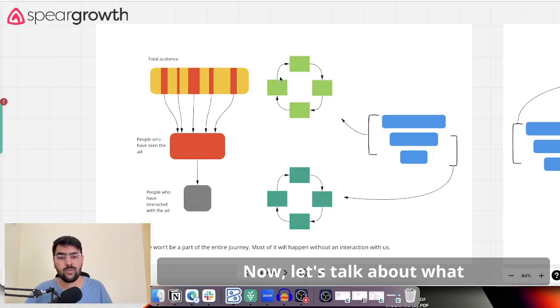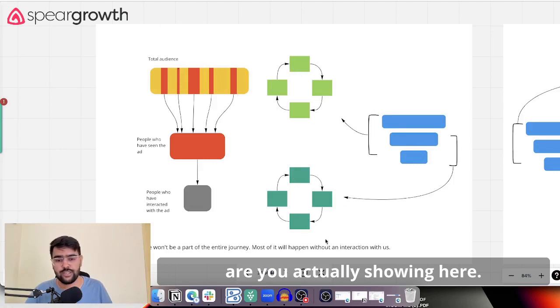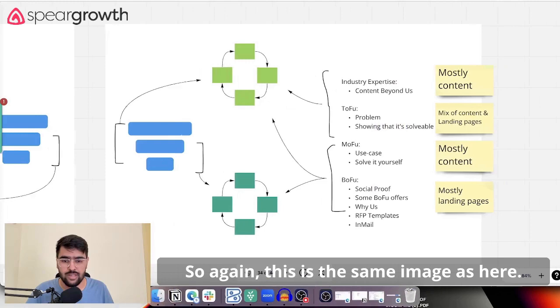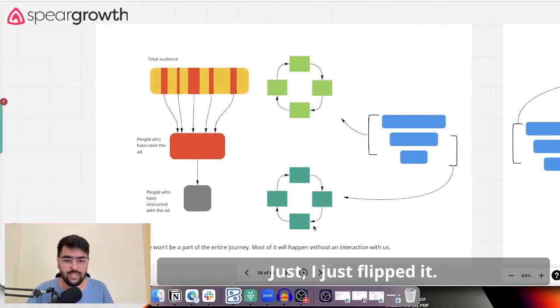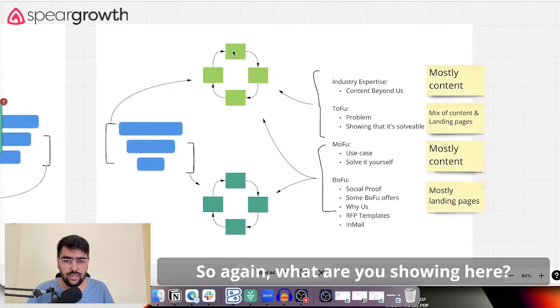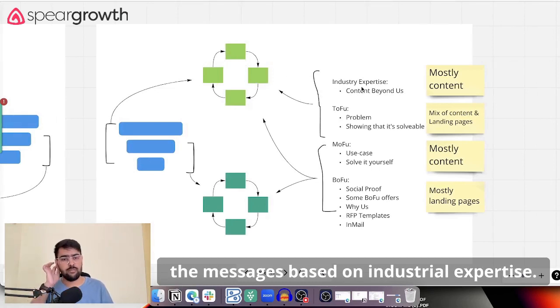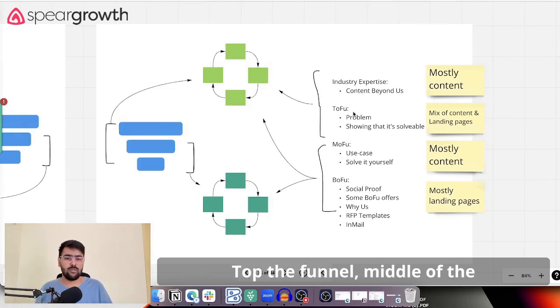Right now, let's talk about what you are actually showing here. So again, this is the same image as before, I just flipped it. What are you showing here? I've divided the messages based on industry expertise, top of the funnel, middle of the funnel, and bottom of the funnel.